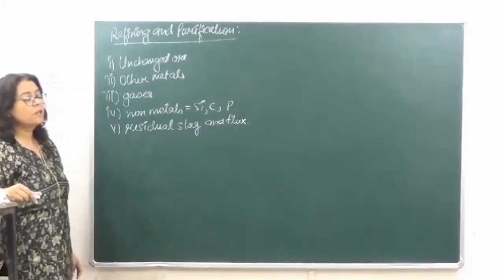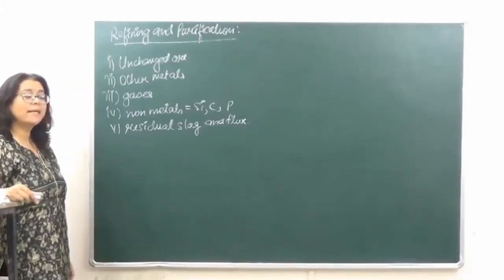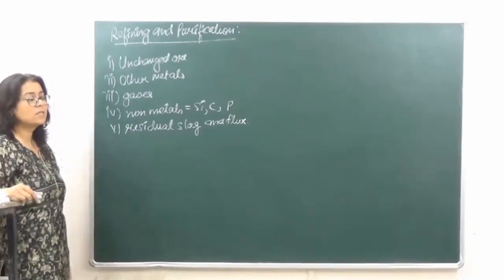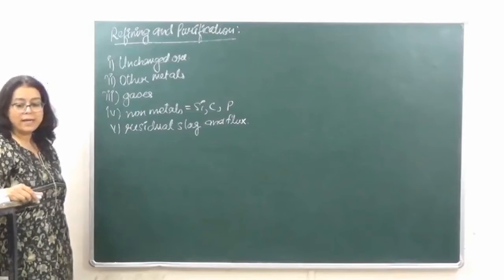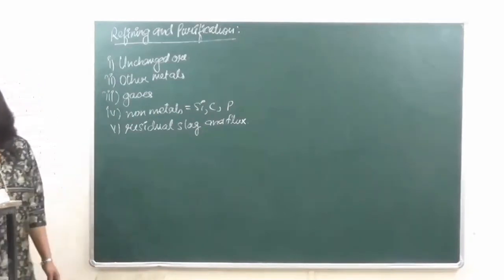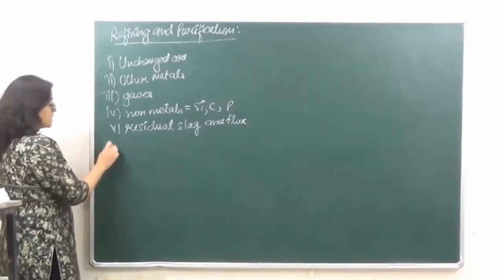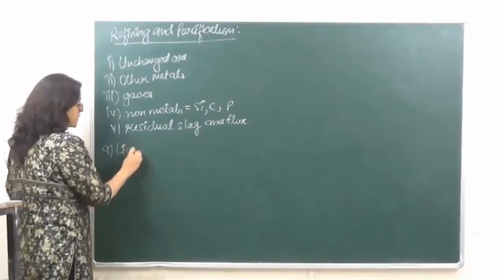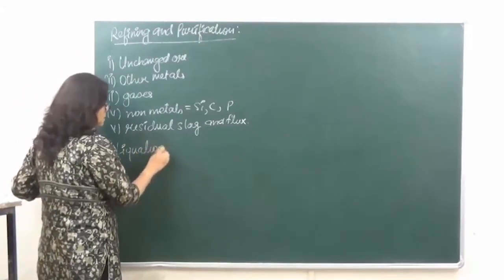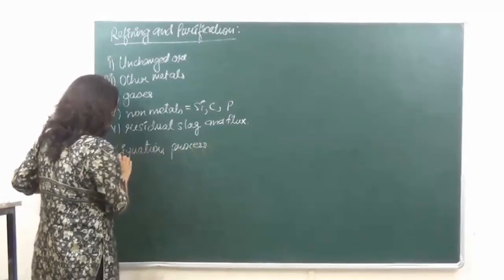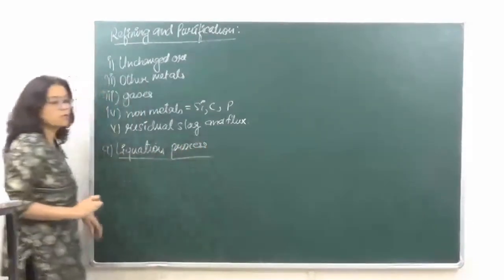The refining and purification of metal is done depending upon the kind of metal. There are various processes which we use, right? So let's go on to the first process over here. The first process that is known as liquation process.